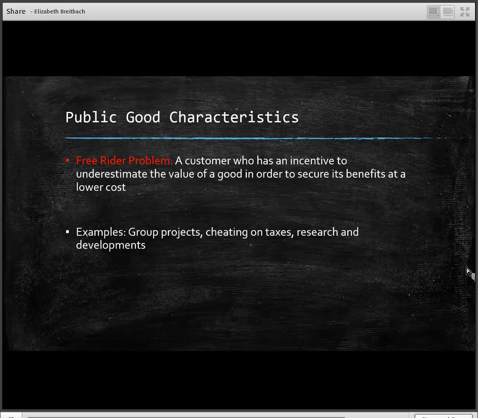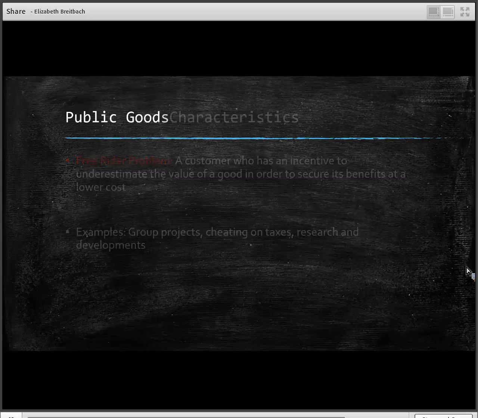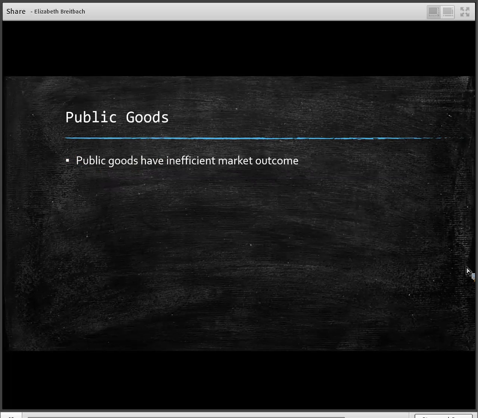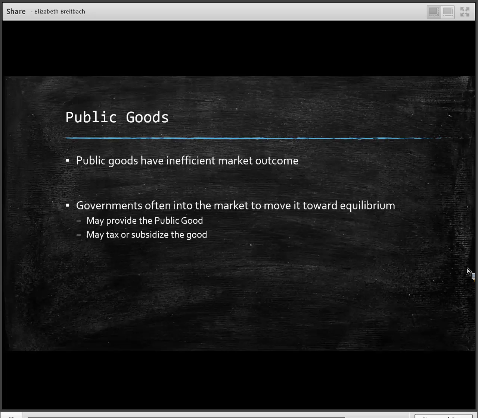All right, so public goods have inefficient market outcomes. We're not reaching that socially optimal quantity that's being produced. We actually are under allocating resources to the production of this good. We're not producing enough of it on our own. There may actually be the case where not even one private seller will enter into the market to supply the product. And so governments can move into the market to move it towards equilibrium.